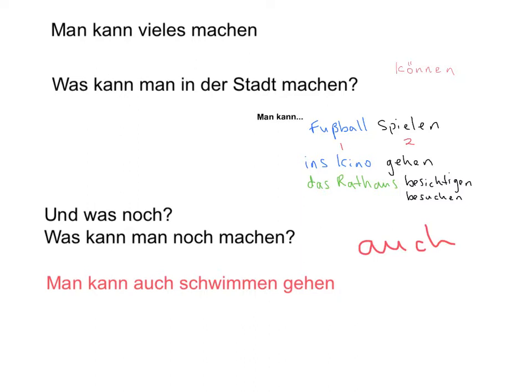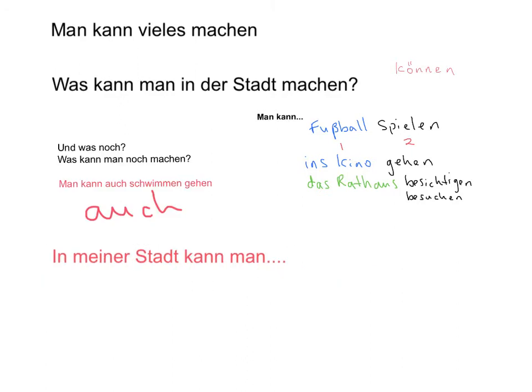Okay, finally, what I'd like us to do is combine the last video and this video as follows. So this would be the idea of combining in meiner Stadt, so in my city, or in der Stadt, in the city, or in the town, in town. And this man kann vieles machen.